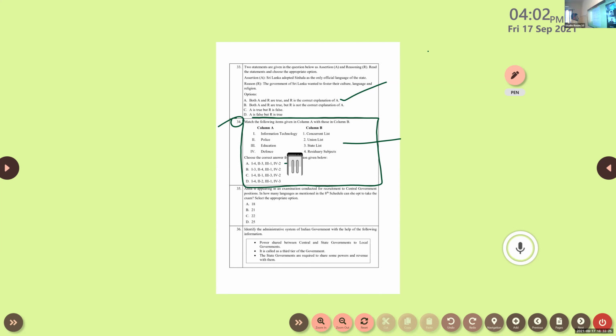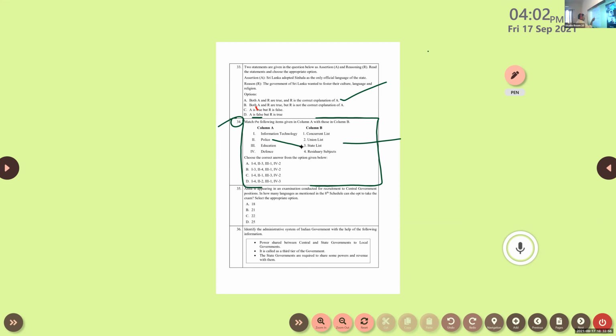So we will go for the correct answer, starting from here. Defense is in the union list, correct? Go for the best possible answer, the one that you know. Or go for police if you have a doubt about information technology. Police is from the state list. So 2, 3 is the correct one. You know that, right? 2, 3 is the correct one.